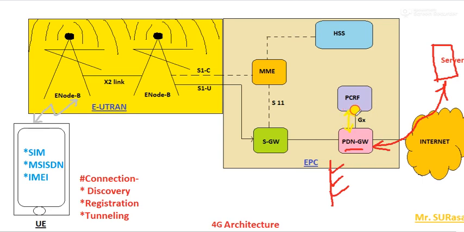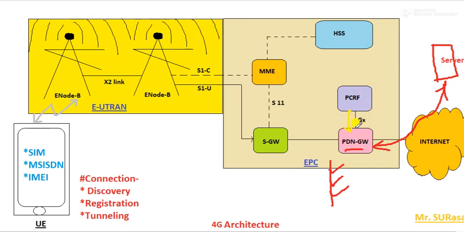Whatever services and standards come under services are always stored in this PCRF, and are always verified through the Gx. Gx is a particular type of link used between the PDN gateway and the PCRF. So in short, this is one sort of medium you can remember.